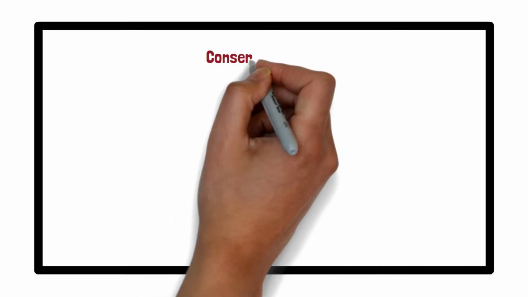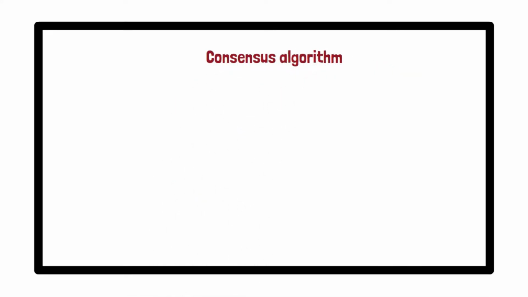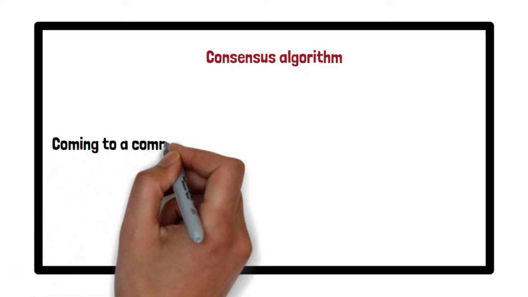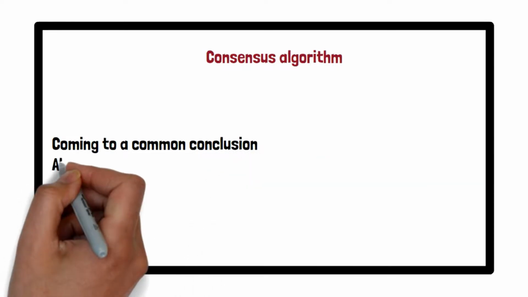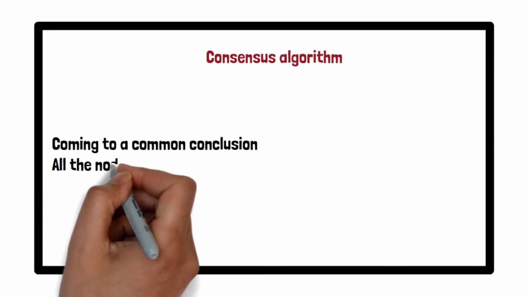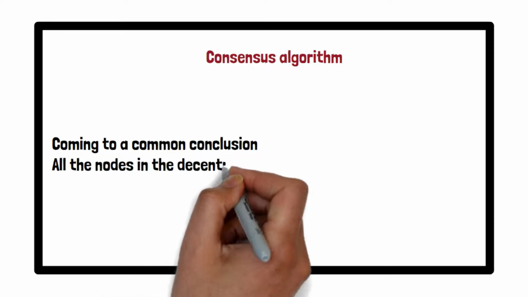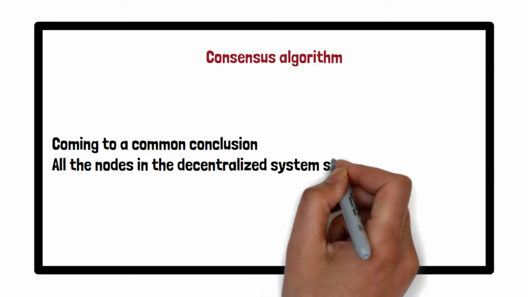Consensus algorithm. So what the word means is that everyone needs to be on the same page. That is, everyone should agree with one another. Now with the name itself, it makes sense that this is an algorithm, or this is the logic, which is applicable where many people, multiple systems, multiple devices, or multiple homogeneous components are working with each other, and everyone needs to be in agreement with each other.